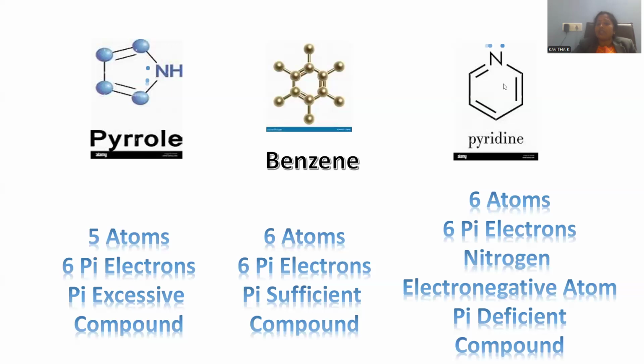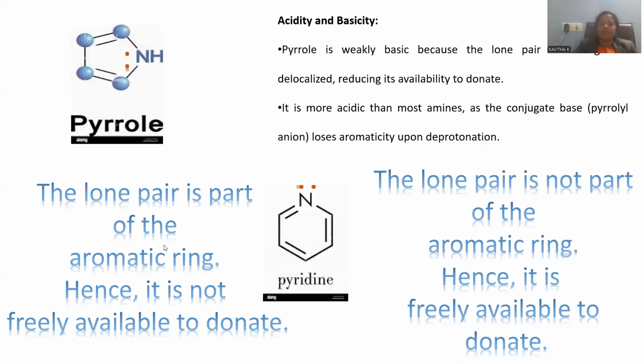But in case of this pyridine molecule, nitrogen, because of its electronegativity, is slightly able to pull the pi electron cloud towards the nitrogen atom. To a certain extent you can notice a deficit. That's the reason why pyridine is regarded as a pi deficient compound. Pyrrole is pi excessive, benzene is pi sufficient, and pyridine is the pi deficient compound. This is regarding the electron density availability within the ring system.